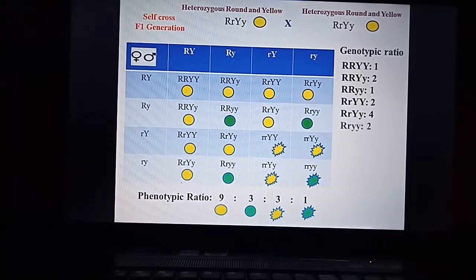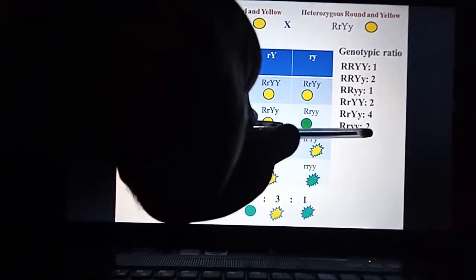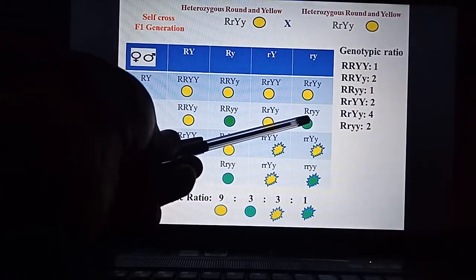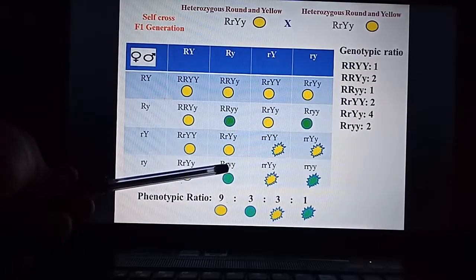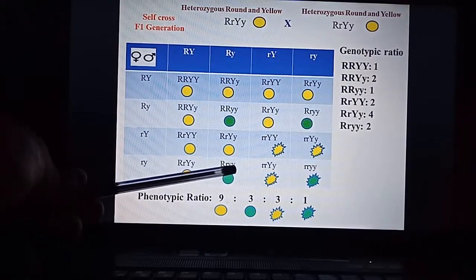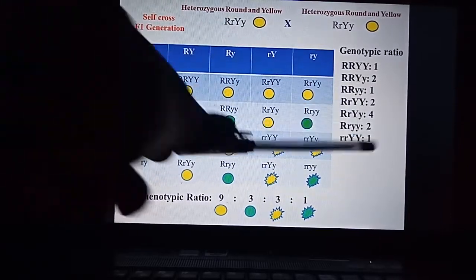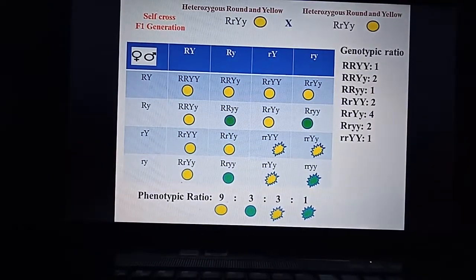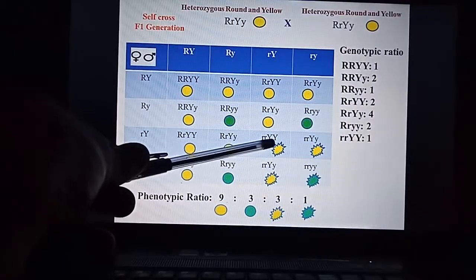Right. So next genotype is capital R, small y. There are two of this genotype. So that is capital R, small y. So one more is here, capital R, small y. So the next genotype is small r, capital Y. Only one of this genotype is present over here, small r, capital Y.